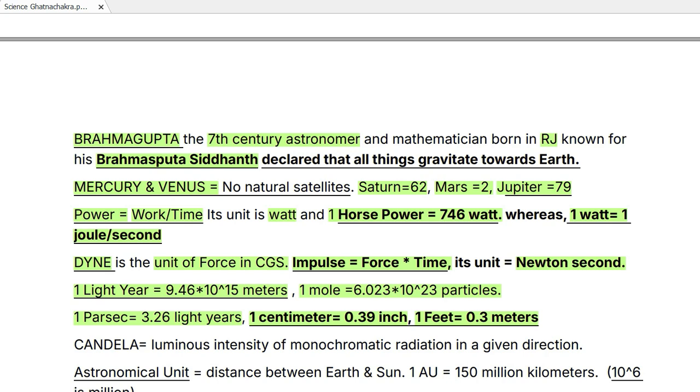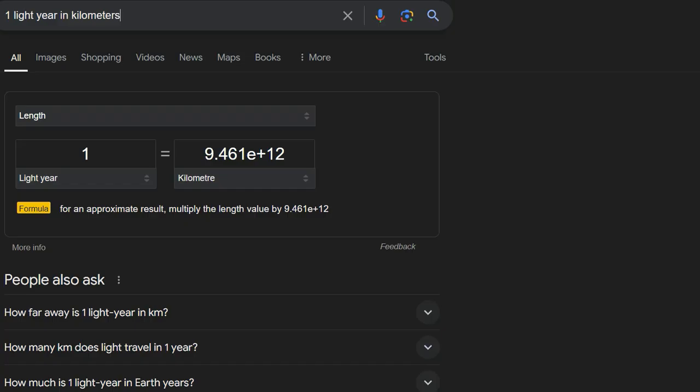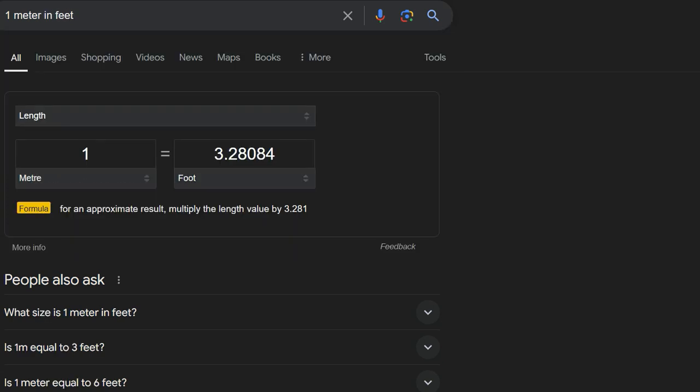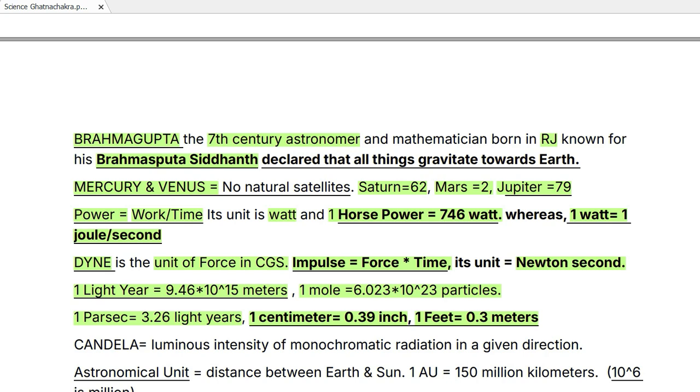1 feet is 0.3 meters, and 1 meter is how many feet? Better write that down as well. So 1 meter in feet, 3.28. Okay, so 1 meter has 3.28 feet, and through that you can even calculate that 1 feet has how many meters. I think 0.3 meters are there in 1 feet, and 3.28 feet is there in 1 meter.